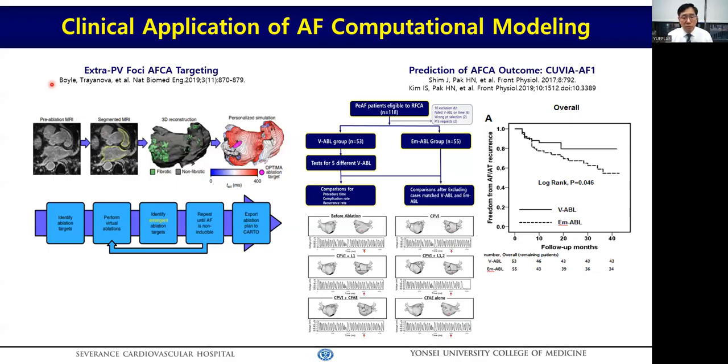Dr. Trayanova's group developed MRI late gadolinium enhancement-based AF modeling to target the proper ablation of extra PV foci as a proof of concept study. And we previously conducted a randomized clinical trial with 118 patients with persistent AFib, and modeling-guided linear ablation improved the ablation outcome compared with empirical ablation in 2017. However, we used a primitive monolayer homogeneous prototype model, and simulation was conducted before the procedure with cardiac CT scan.